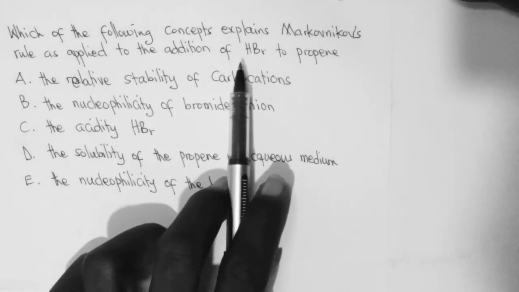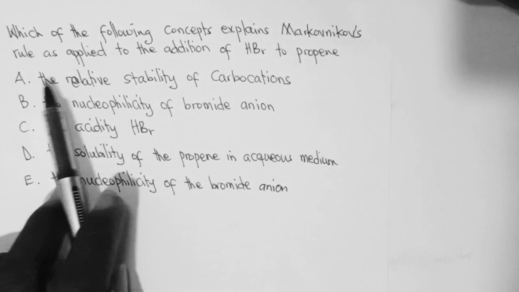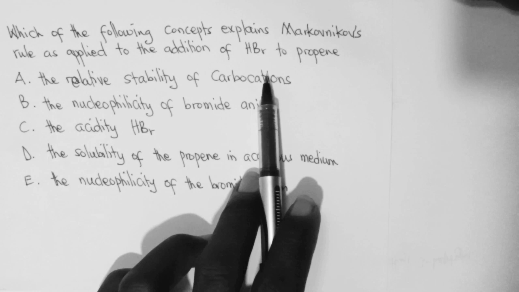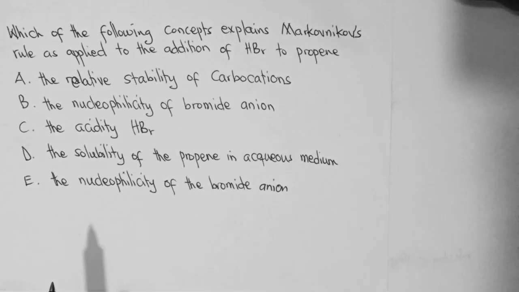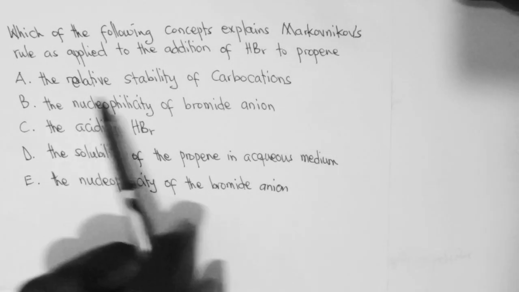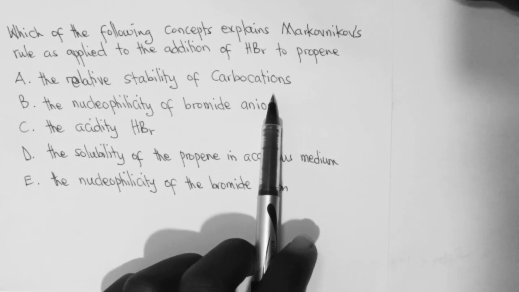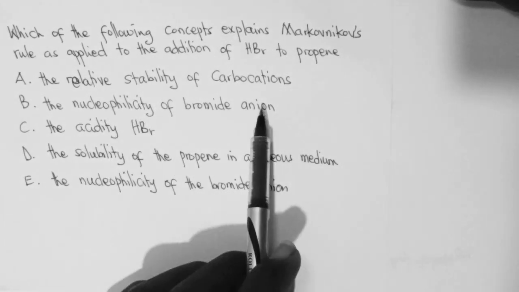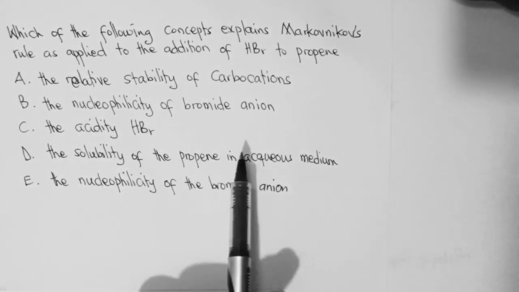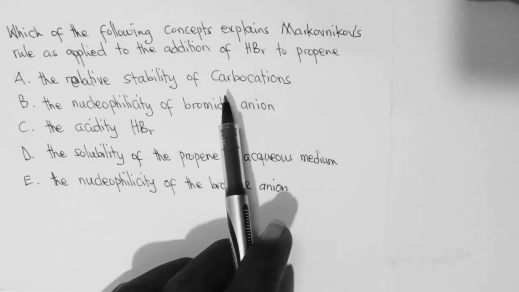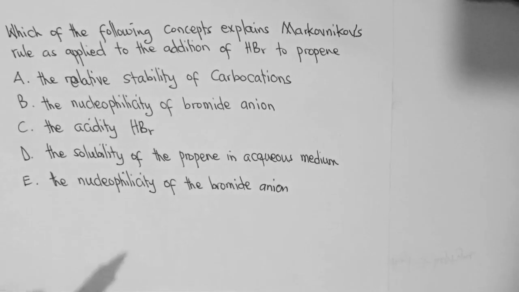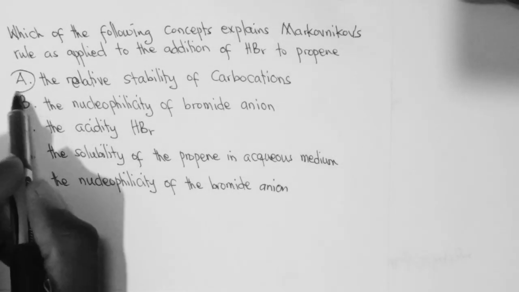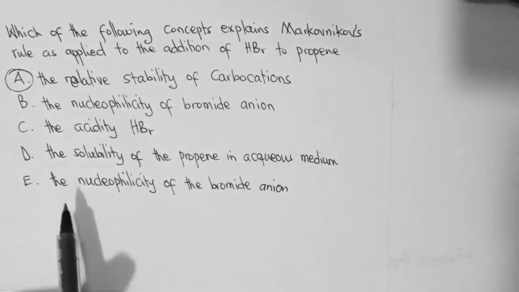Which of the following concepts explains Markovnikov's rule as applied to the addition of hydrogen bromide to propane? A. The relative stability of the carbocation. Now, Markovnikov's rule is about the stability of the carbocation, which is the intermediate product formed in the reaction. So the answer is A. But let's look at the other answers.